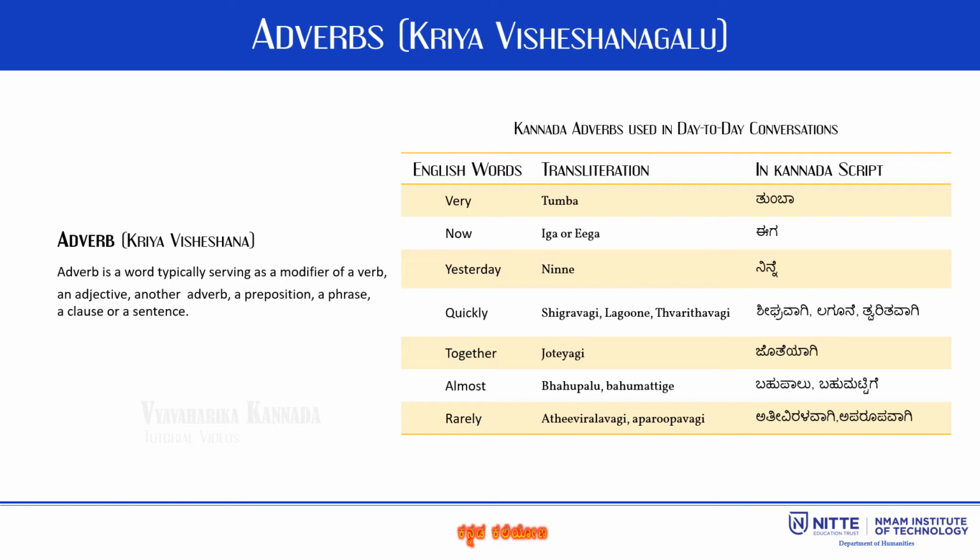An example for adverb is Suresh is very tall. The Kannada translation of this sentence is Suresh ತುಂಬಾ ಉದ್ದವಾಗಿರುವನು. In this statement, the adverb is very, which stands for ತುಂಬಾ in Kannada and quantifies the height of Suresh. You may go through the various adverbs listed in the table. ನಿನ್ನೆ stands for yesterday, ಶೀಘ್ರವಾಗಿ means quickly, and ಜೊತೆಯಾಗಿ refers to together.